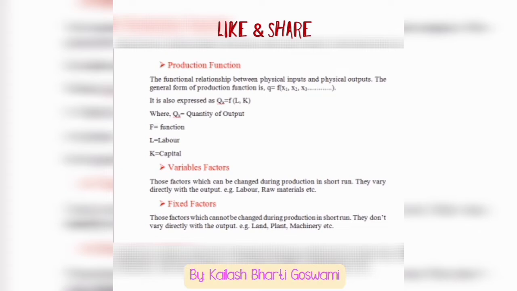The second one is types of factors of production. There are basically two types of factors of production. The first one is variable factor and the second one is fixed factor. Variable factor is defined as those factors which can be changed during production in short run. They vary directly with output, for example labor, raw material, etc.